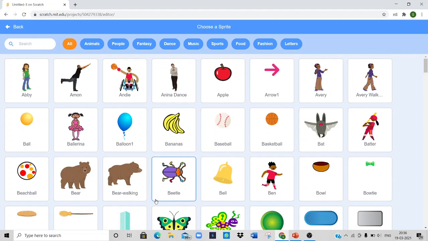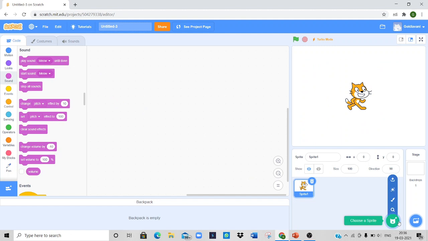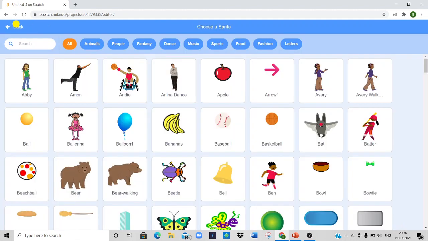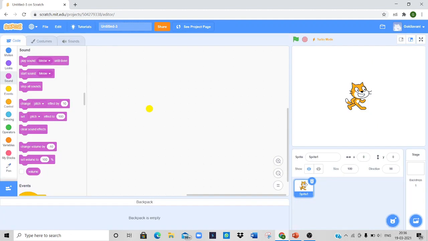Painting a new sprite is also available in Scratch. Here we have that sprite. Clicking on this button will open the costumes window where you can create or draw a new sprite.